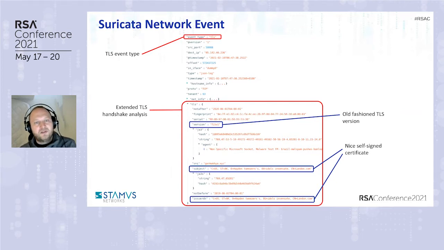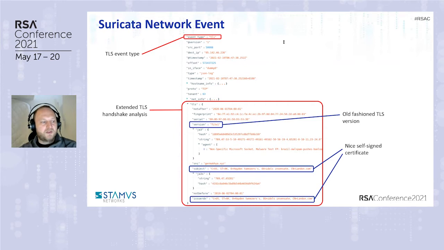So now let's see another one. We see here a TLS event that contains the TLS information that we have seen on a TLS flow. We found the same kind of data that we have seen before, but I wanted to highlight some little information that is quite interesting. For example, the first blue box shows an old-fashioned protocol, TLS v1. So it's easy to discriminate between new and old protocols. If there is a security issue with TLS v1, it's bad to have this on your network.